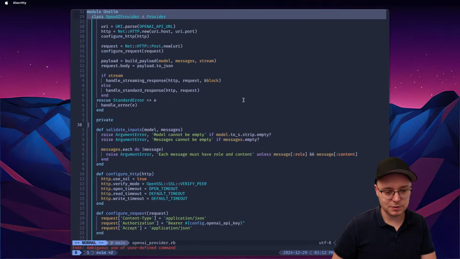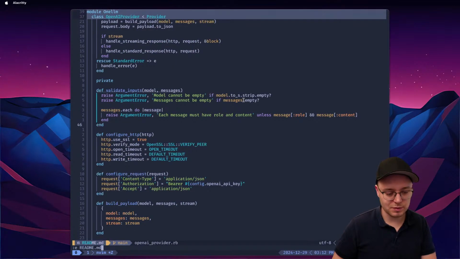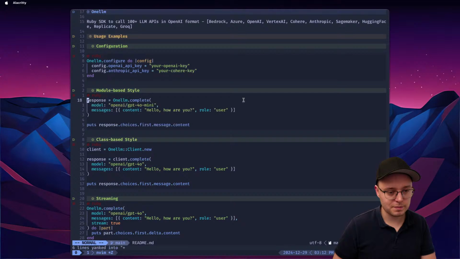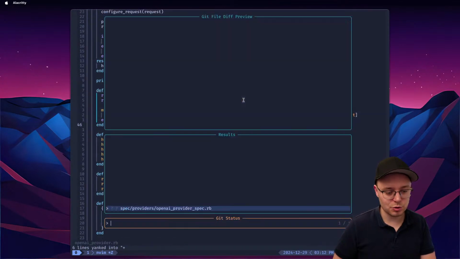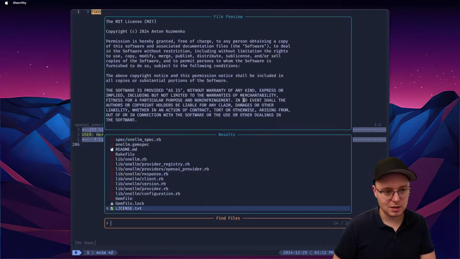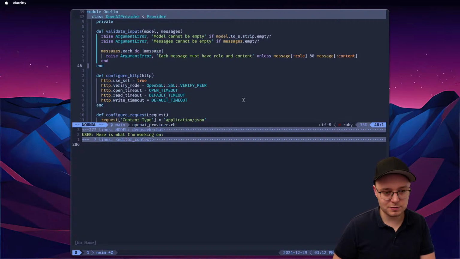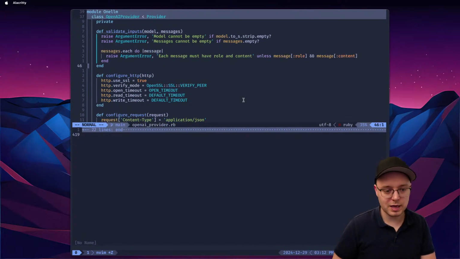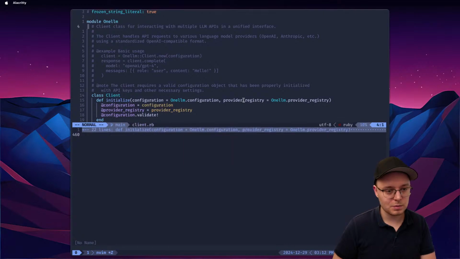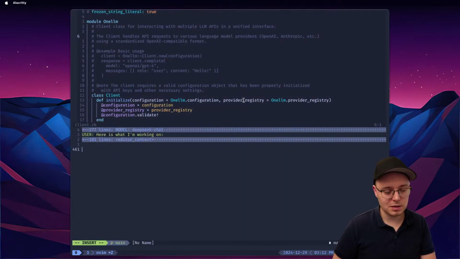And we'll create a test for this. And the test will be very simple. I'll just give it this and tell it that it should work. So we'll add this, and we'll go to the provider itself. We'll add this, and then we'll go to the client. We'll add this, and then we'll say,